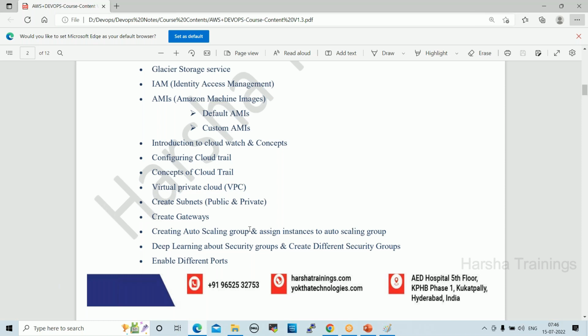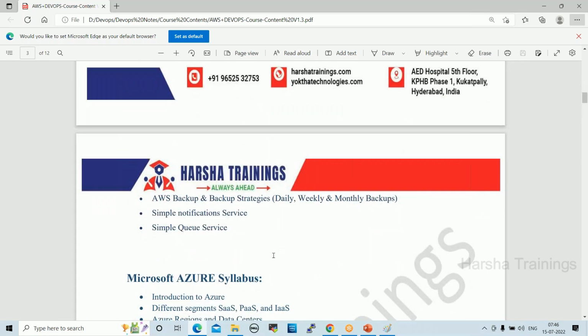Gateways, how to create gateways, enable ports, auto scaling, security groups creation, backups, AWS Backup, daily, weekly, monthly backups, and SNS, SES, simple notification service, simple email service. These are very important services.